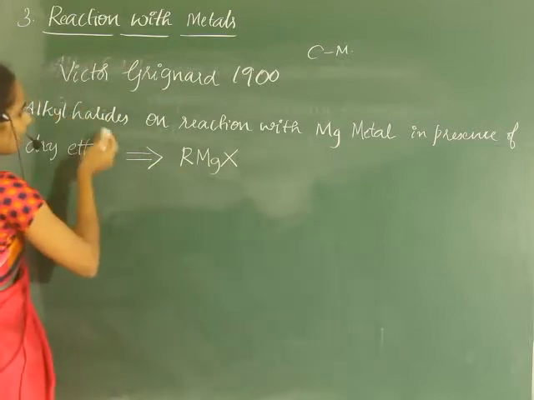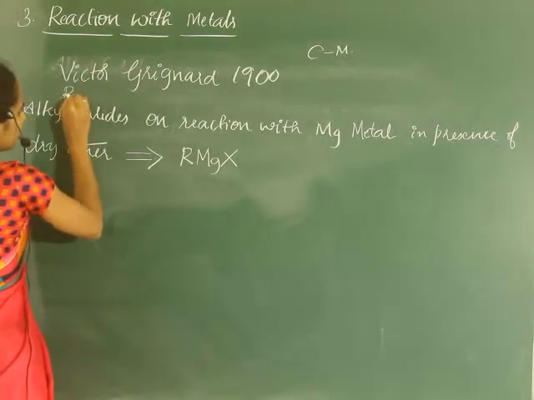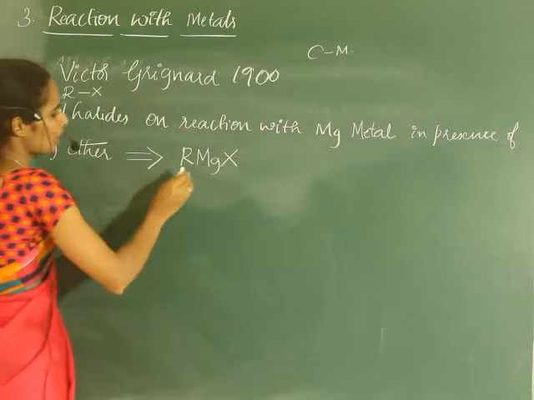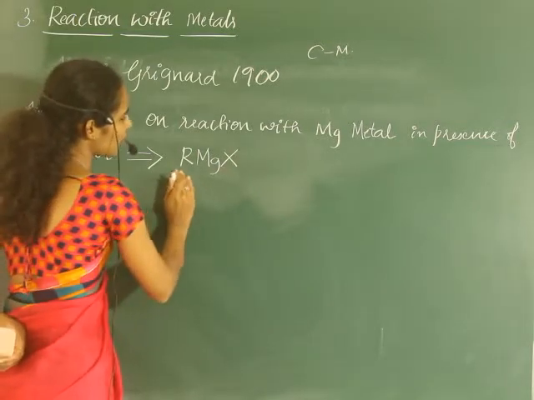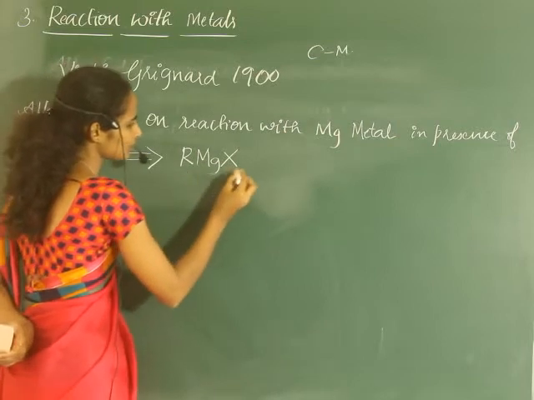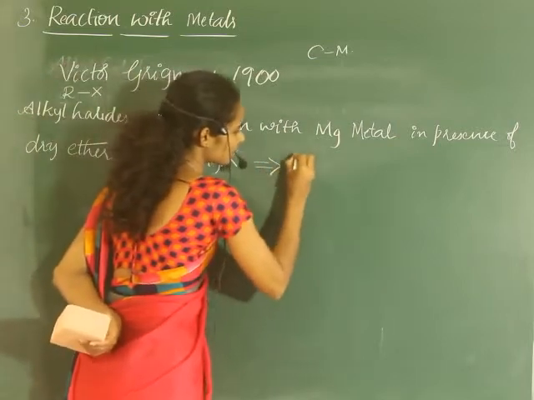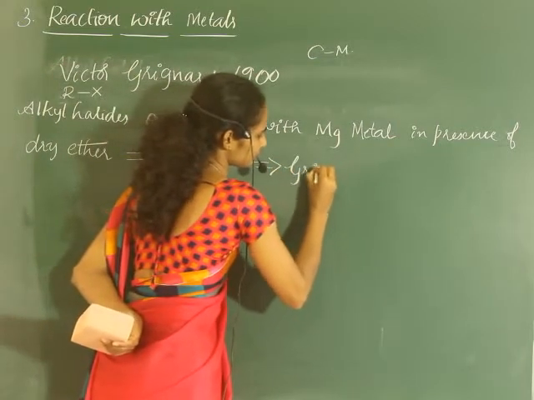When alkyl halides, any RX, react with magnesium metal, it leads to the formation of RMgX. This is called a Grignard reagent.